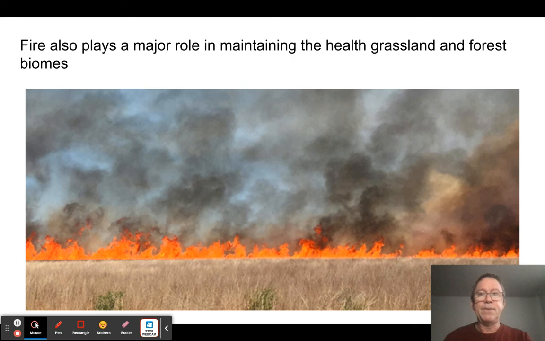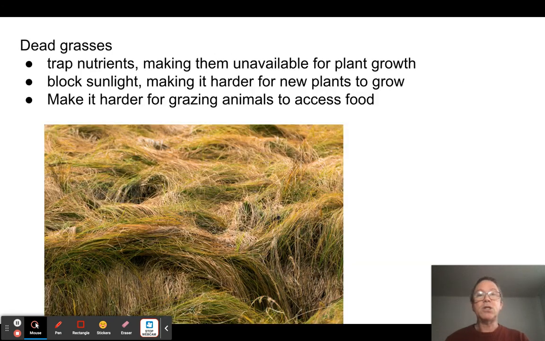But fire also plays an important role in a natural ecosystem, especially in grassland ecosystems. Fires are really important there. They're also important in forest ecosystems. So it's not that they're necessarily bad or unnatural, it's just that the rate at which they're happening is the problem. Let's talk about a grassland ecosystem for a second, because they do ask quite a few questions about this on the test over the years.